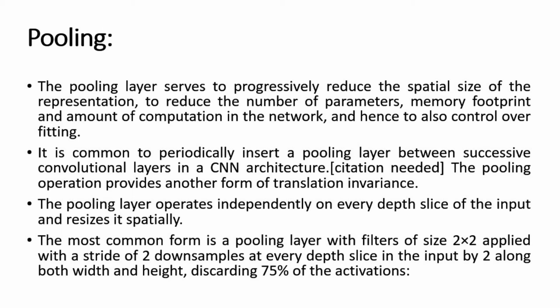And next to that, 2 by 2 applied with a stride of 2 downsamples every depth slice in the input by 2 along both width and height, discarding 75% of the activations. So this shows that only 25% of the data will remain from the image when a particular pooling operation is applied at the output of a convolutional neural network. So if it is a 100 by 100 size, then you will get 25 by 25 size as an output